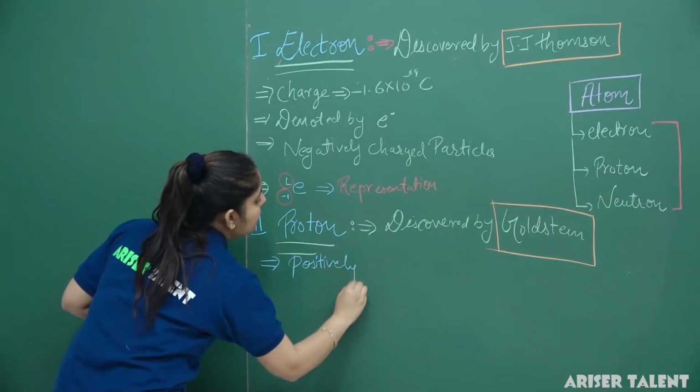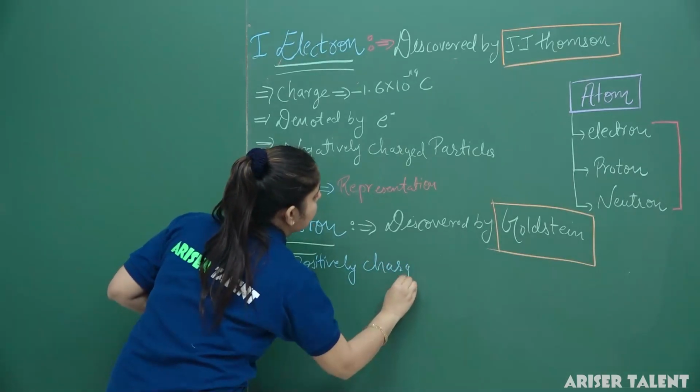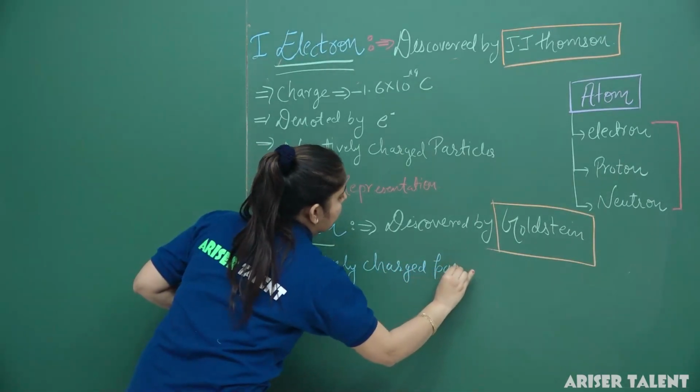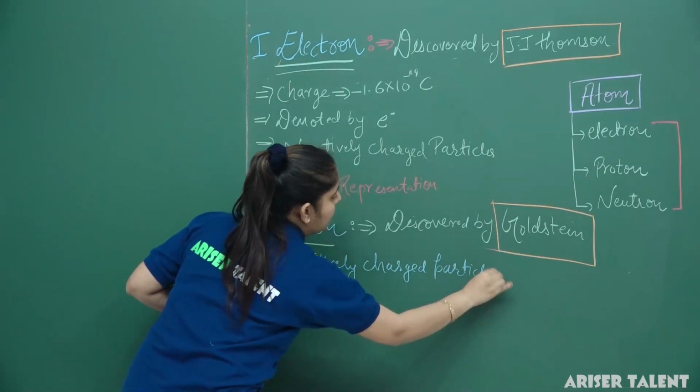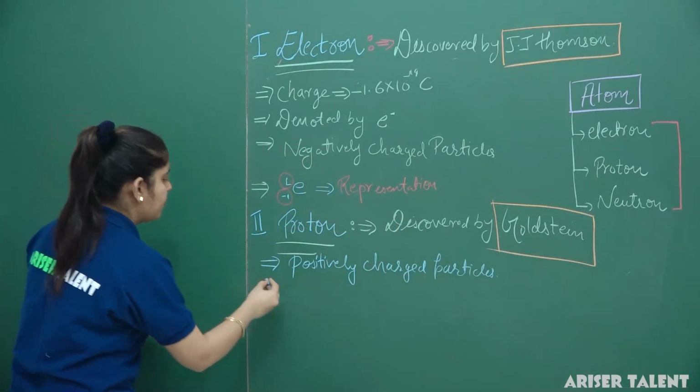Protons are actually positively charged particles.